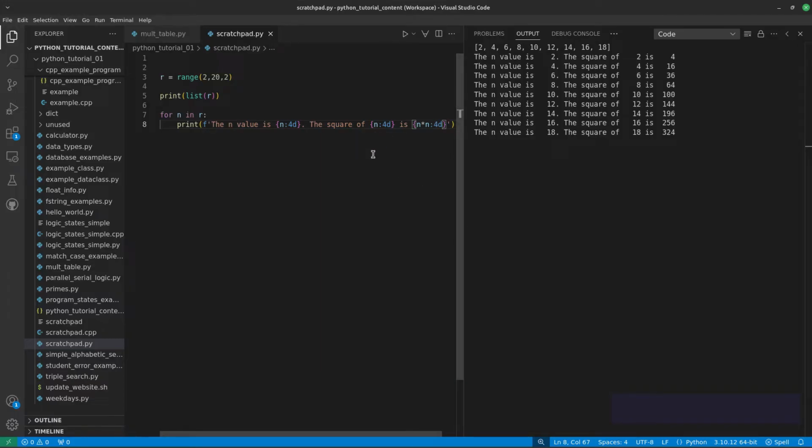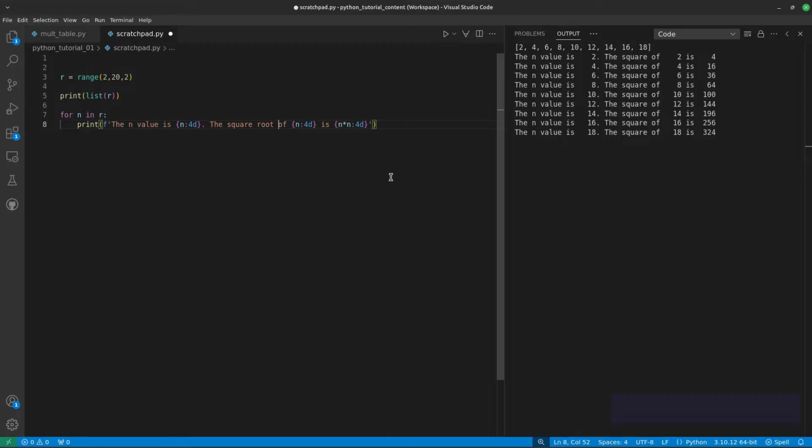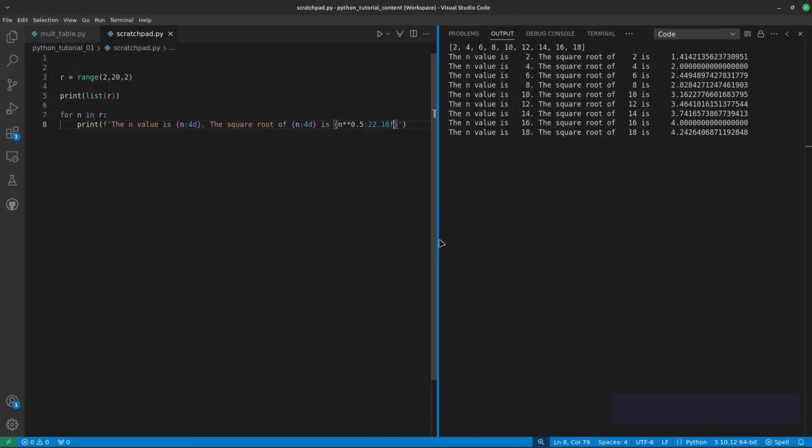Now we'll try something else. I need more room. Okay, that's fine.